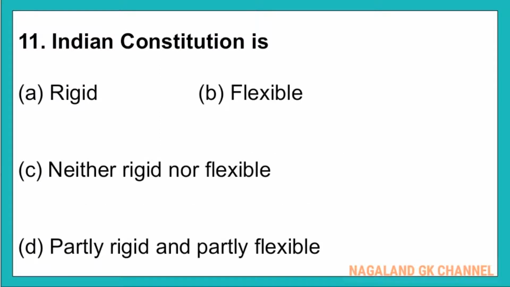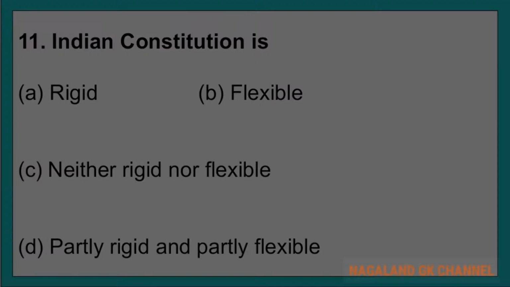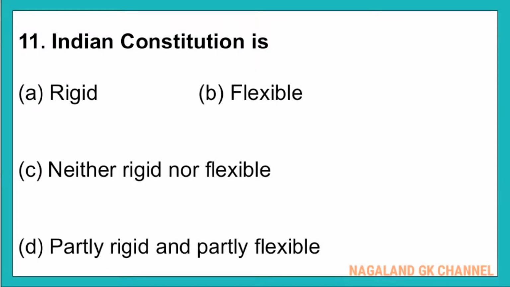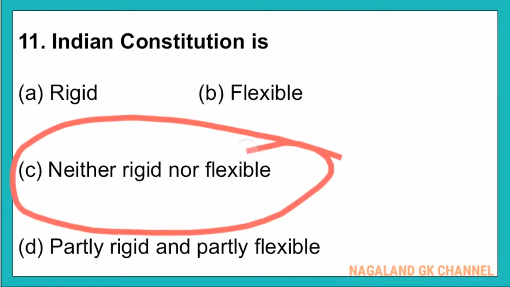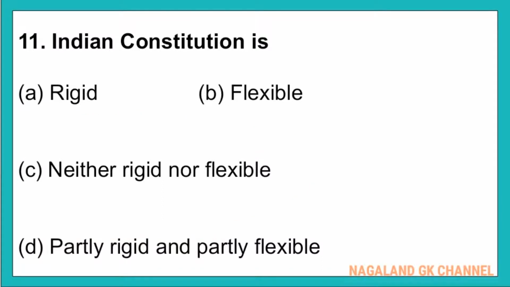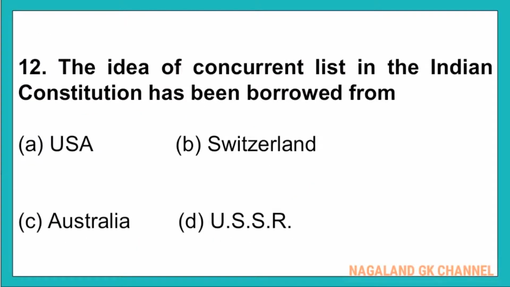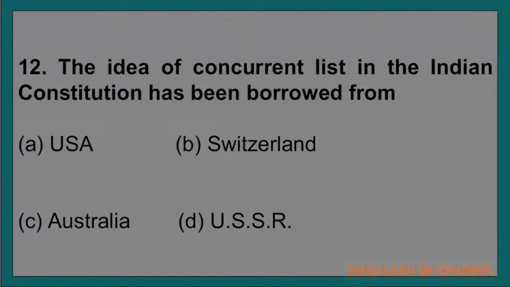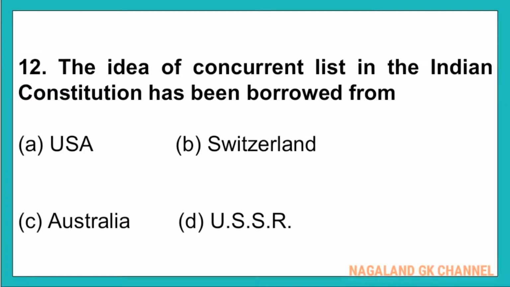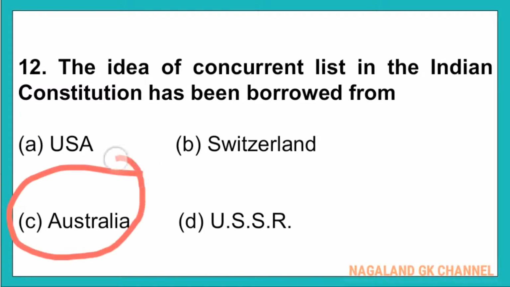And question number 11. Indian Constitution is? Here, the correct answer is option number C, that is neither rigid nor flexible. In question number 12, the idea of concurrent list in the Indian Constitution has been borrowed from? The correct answer is option number C, that is Australia.